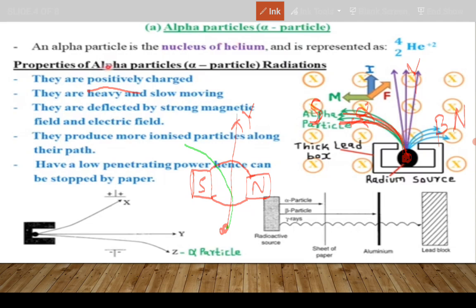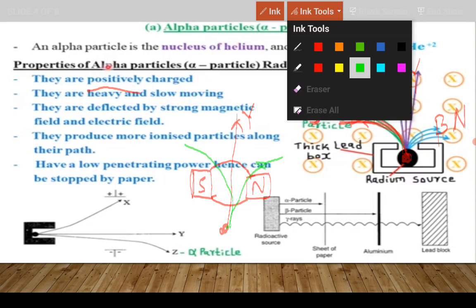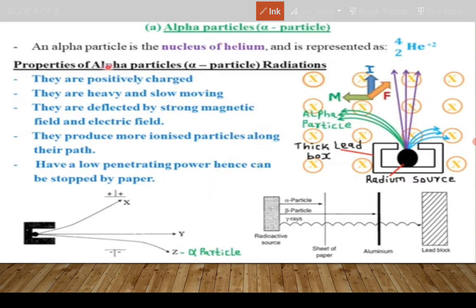So north and south attract. It is always the north pole that goes to the south pole. Similarly, beta will tend to the north, as if north is taken to be positive relative to south. So beta, which is negative, will deflect to the north pole, therefore. Very important.